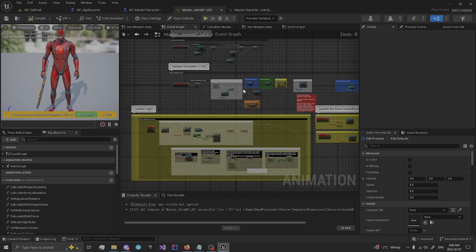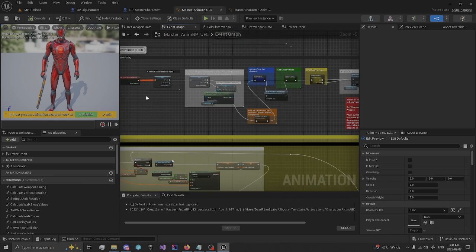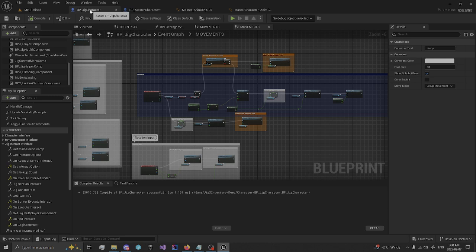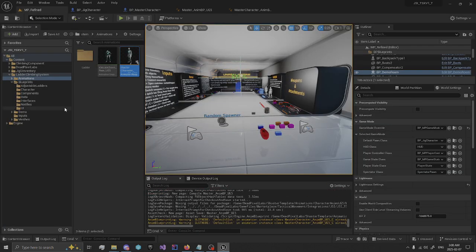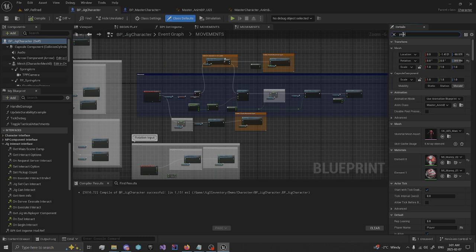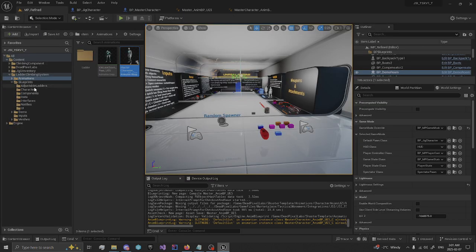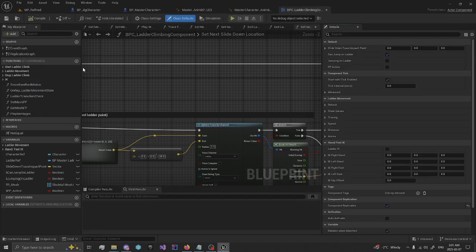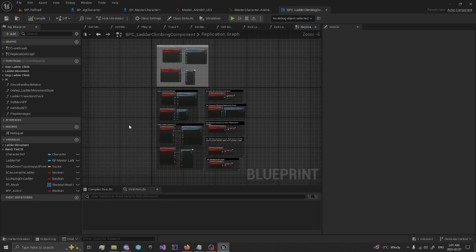Animation blueprint is set to go. Inputs look good. And I'm just going to check the rotation. Okay, so that's enabled. We're going to want to set up a way to disable that. One easy way to do that is to just come to our ladder component and go to the replication graph.